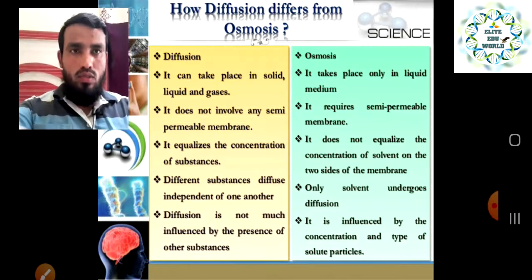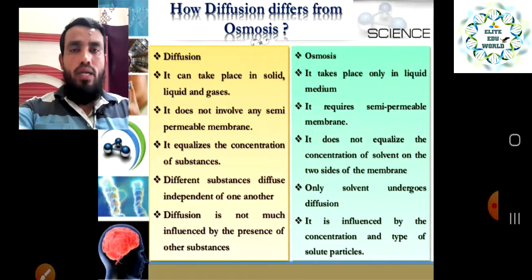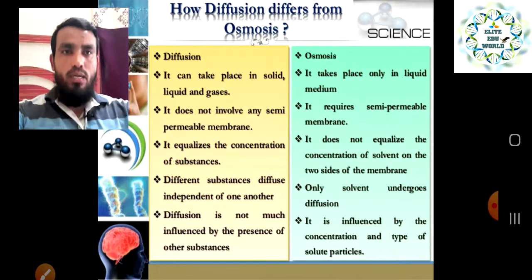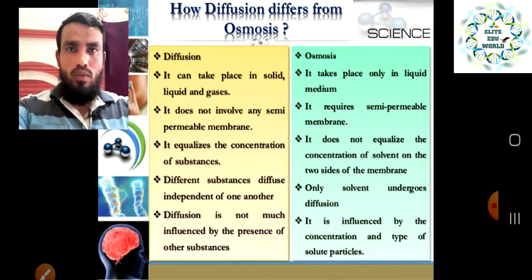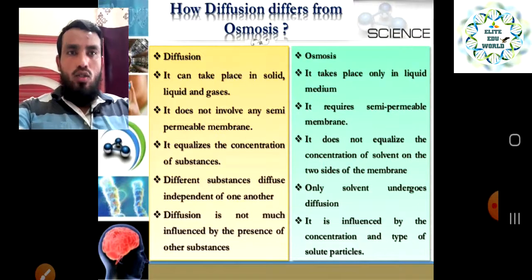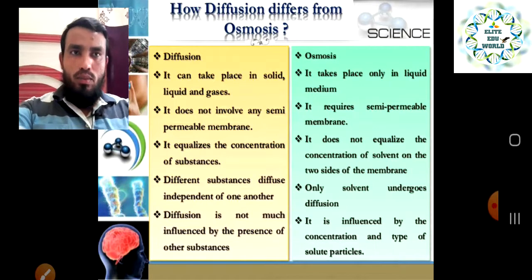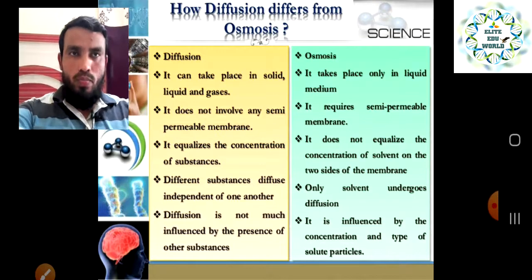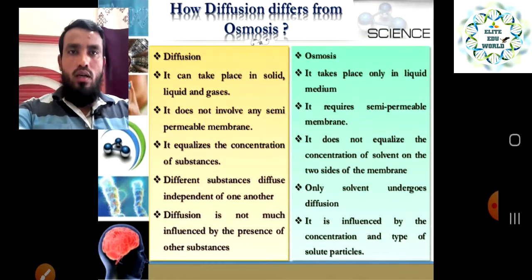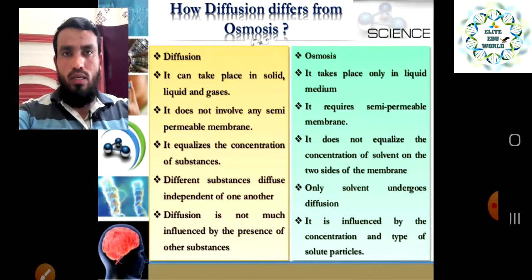But in the case of osmosis, it takes place only in a liquid medium. And diffusion does not involve any semi-permeable membrane. The diffusion process does not require any semi-permeable membrane, but the osmosis process requires a semi-permeable membrane, like in the case of our cell, because our cell membrane is also semi-permeable, and that will do the osmosis.